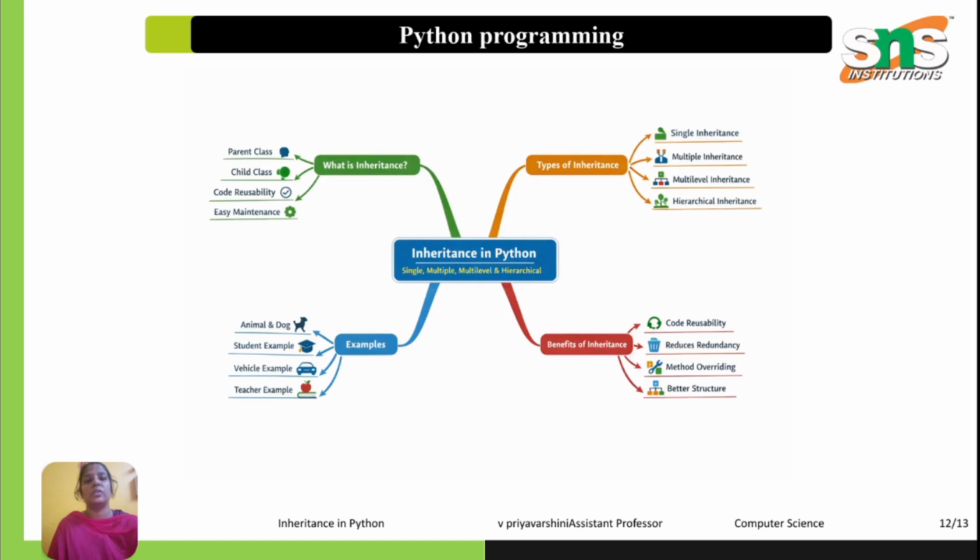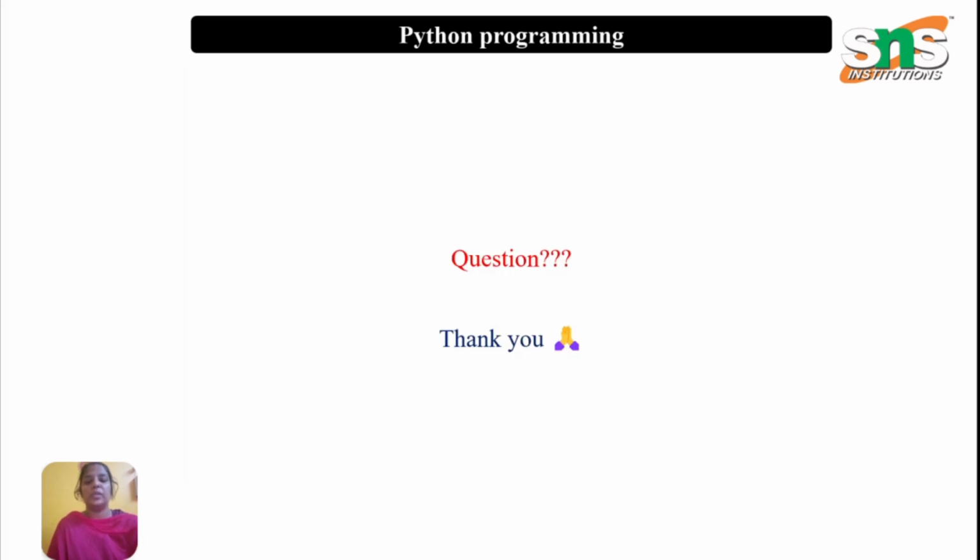To conclude, inheritance is a powerful OOP mechanism that allows one class to acquire the properties and methods of another class. Python supports single, multiple, multi-level and hierarchical inheritance. It promotes code reusability, maintainability, real-world modeling and structured programming. Inheritance makes the program scalable and efficient. Inheritance helps us build a software system just like family relationships, where characteristics are passed from one generation to another. Thank you.